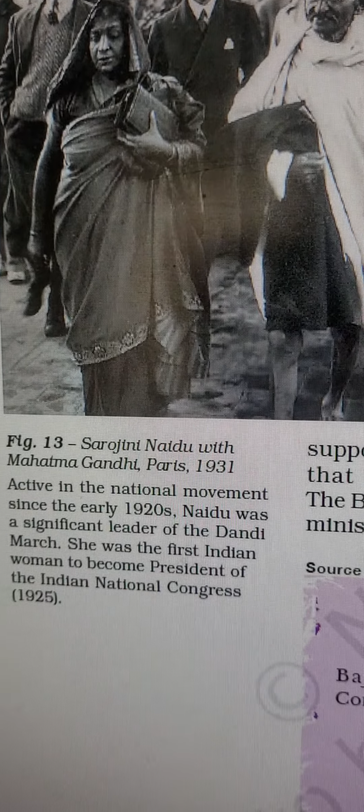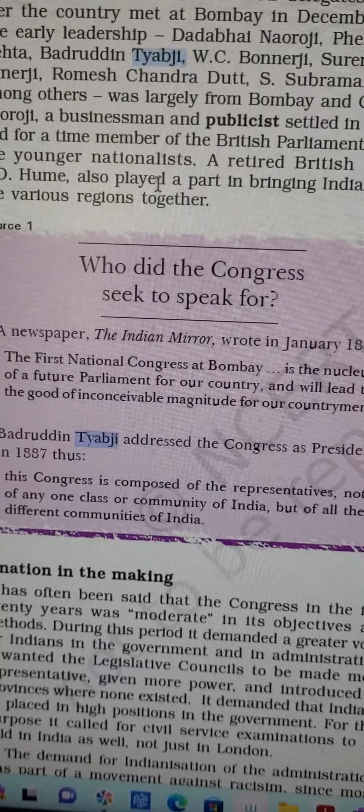I'm just going to show you the other statement. The Tayyibji statement is also made from the NCERT. I'll go to page number 148. I think in page number 148 it's written there. Just give me 1 minute. Just 1 second. So you can see this photograph, you can see this box.